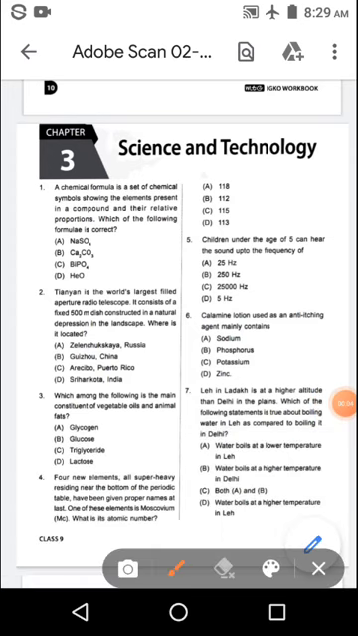Okay, good morning, students. Today we are starting with the next chapter, Science and Technology. Okay, I will read the questions and I will dictate the answers.